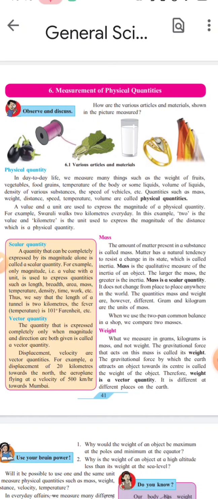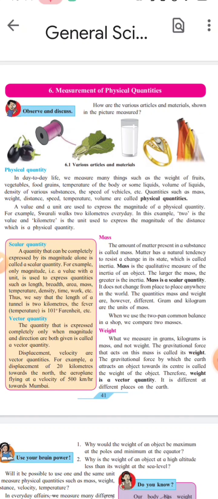Students, in today's video we have studied mass, weight, distance, speed, temperature, volume. These are the physical quantities. Value and unit together are called magnitude. For example, 4 kg is the magnitude. What is matter? We have seen that things which occupy space and have mass are called matter. What is mass? Amount of matter present in a body is called mass. Mass is a scalar quantity and weight is a vector quantity. Mass along with gravity is called weight, and weight is expressed with magnitude as well as direction.